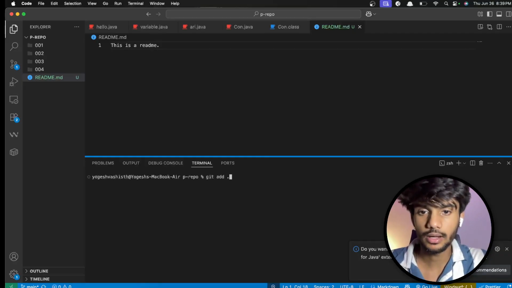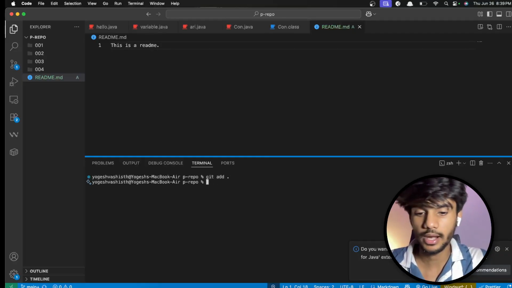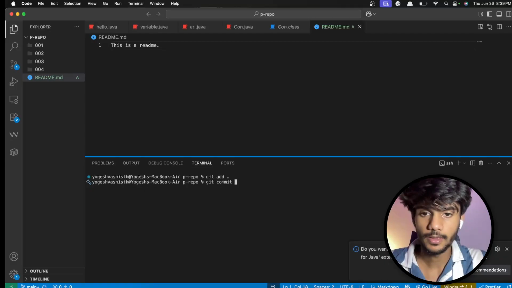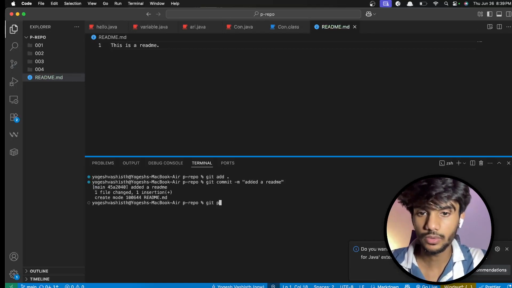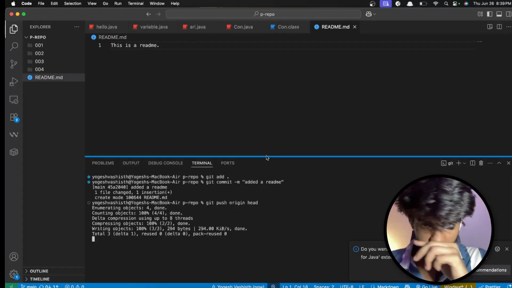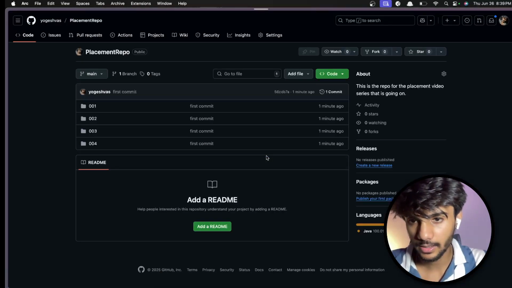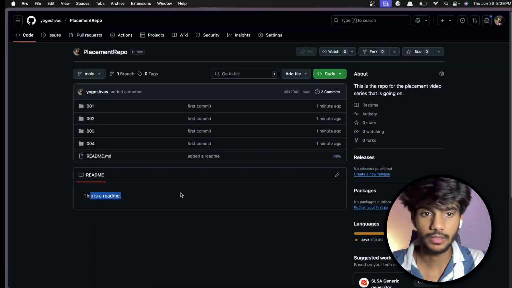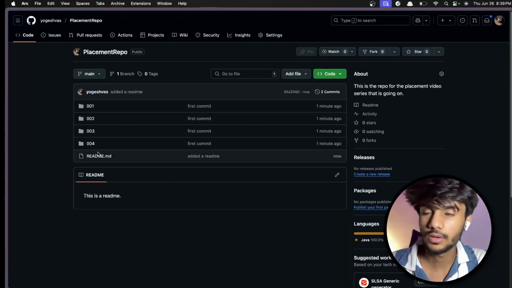So what I do is git add dot, it's going to add everything, then git commit hyphen m, added readme, then I can do git push origin head. So yeah, I can see the readme has come. That is how our code will work.